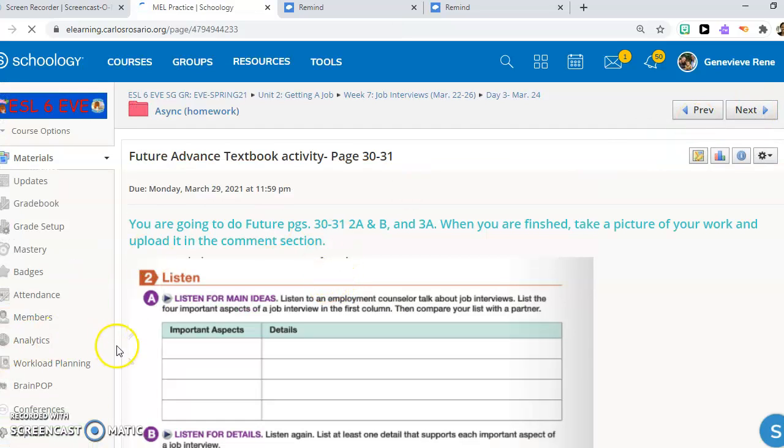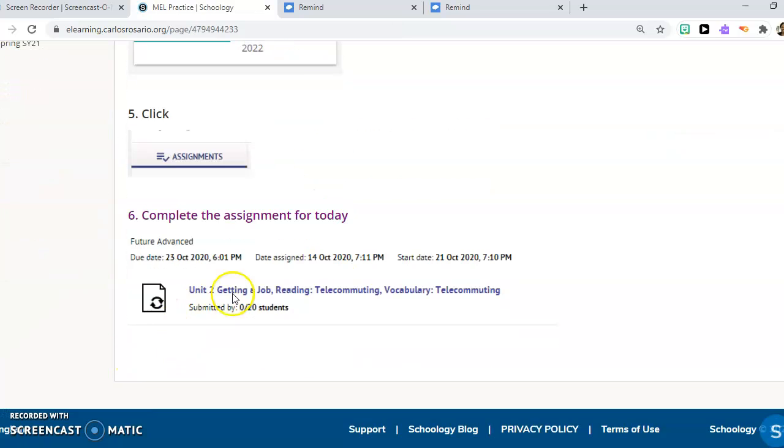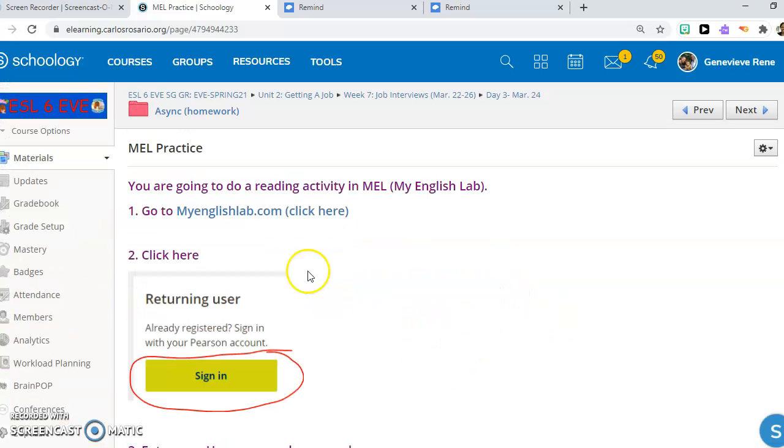Your next assignment is MEL. You'll complete telecommunicating vocabulary. And that's it for async.